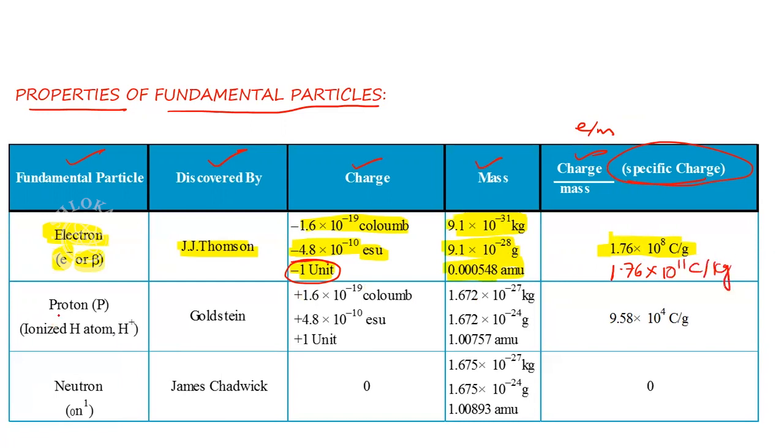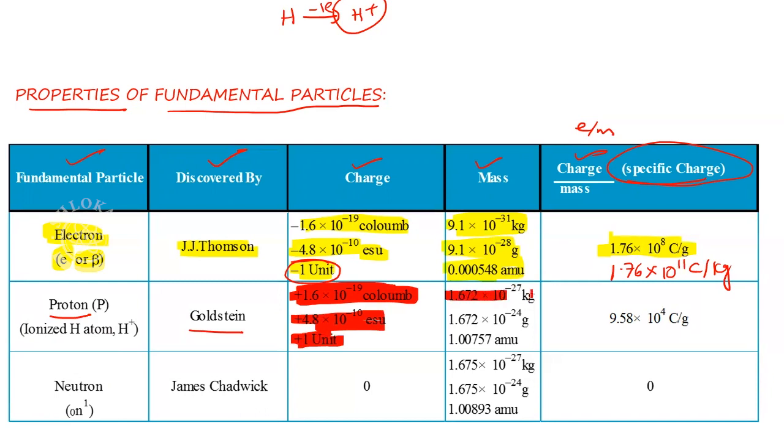That's it. Now proton. It is called an ionized hydrogen atom. It means from hydrogen, if I remove one electron, I will get the proton. Right? Who discovered it? Goldstein. And what is the charge on this one? The charge on the proton is the same as the electron, but that was negative and this is positive, and we can write it as +1 unit. Here the mass in kilograms is given, and in AMU it is 1.00757, and the specific charge is in coulombs per gram. If it is in coulombs per kg, you can take 10 to the power of 7.